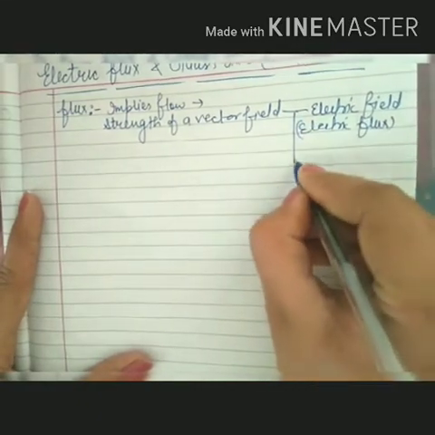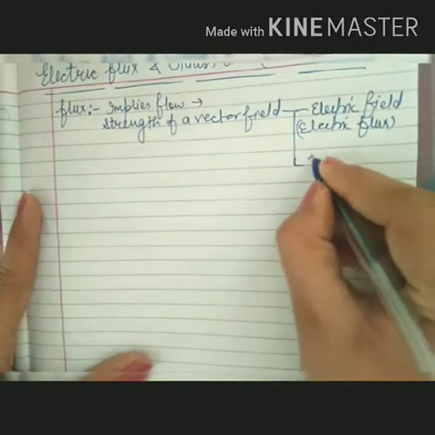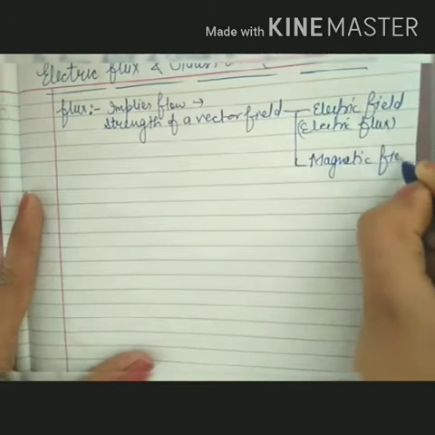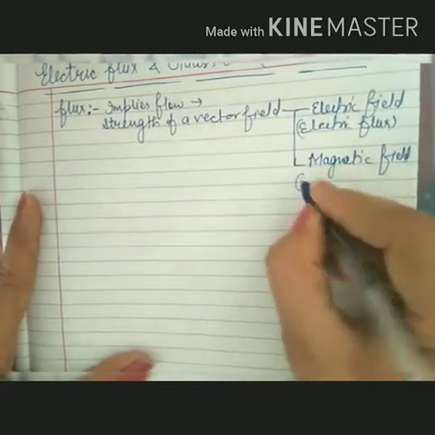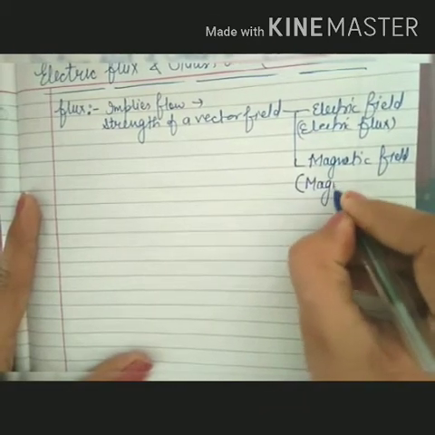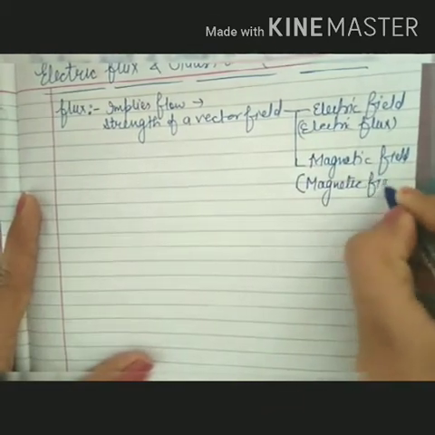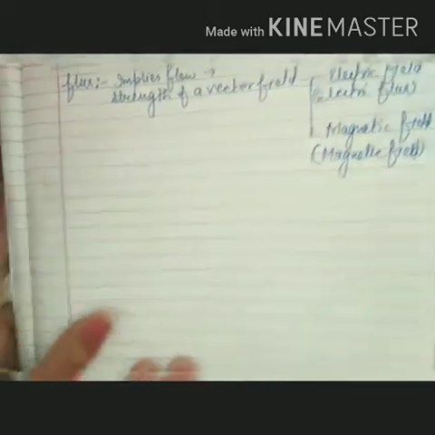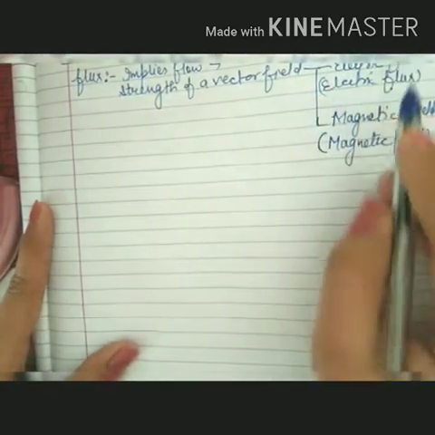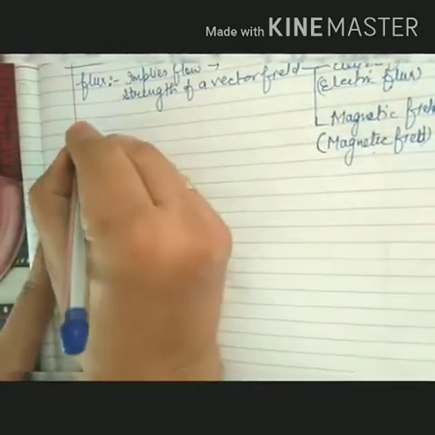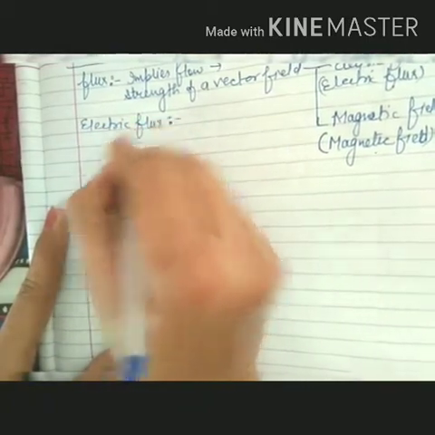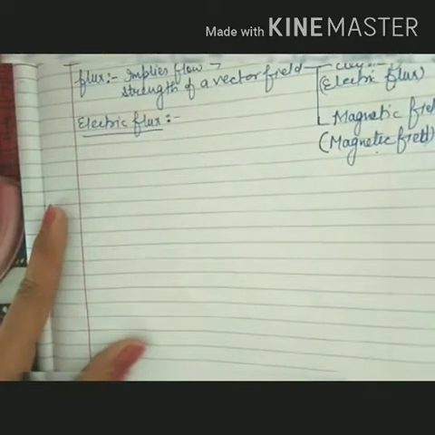Similarly, in the next coming units we will learn about the magnetic field, and its strength can be estimated using a term that is magnetic flux. Okay, so electric flux will tell us about the strength of the electric field. Similarly, magnetic flux. We will deal with electric flux in today's topic. What is electric flux?